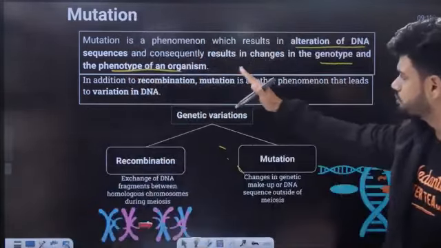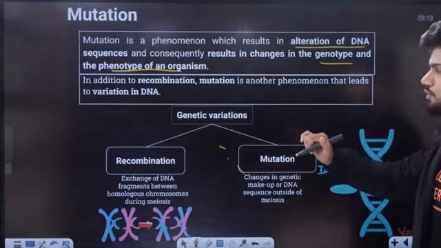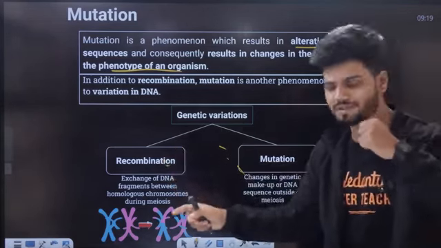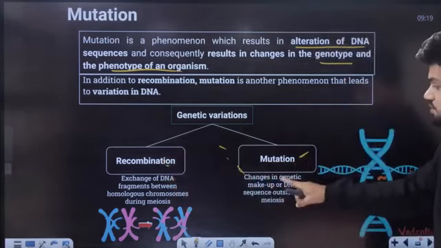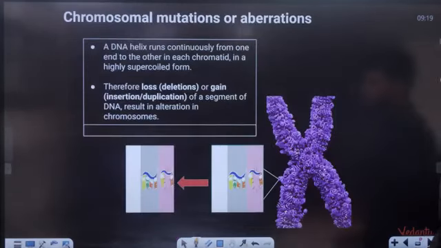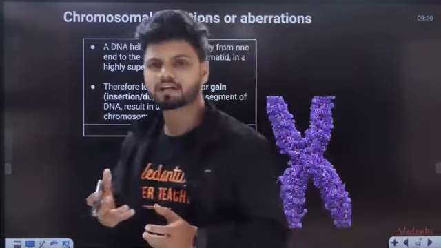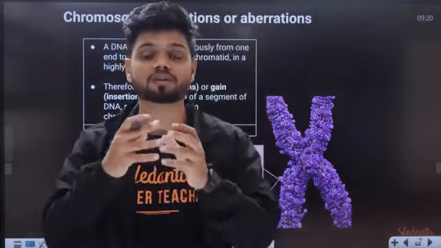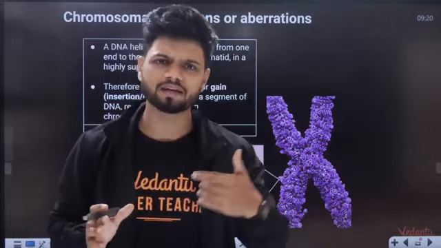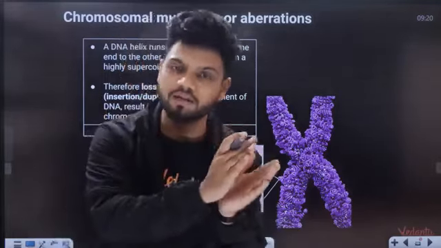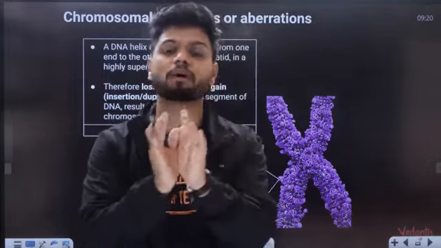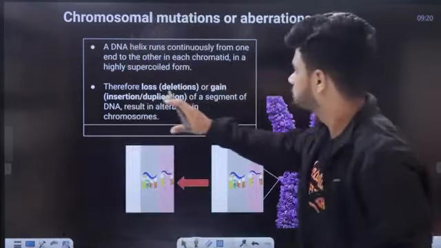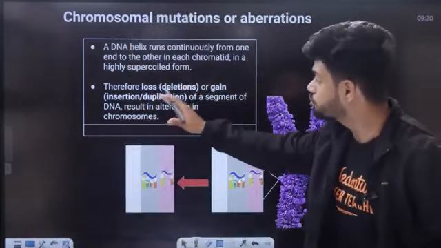In addition to recombination, mutation is another phenomenon that leads to variation. So there are two main causes of genetic variation: recombination during meiosis, and mutation. That is a change in the genetic makeup. Now, what exactly is mutation? In mutation, there is a change in the DNA, or there is a change in the gene also. Gene is a part of DNA, the smallest segment of DNA. Gene is part of the chromosome. So any change in chromosome, there will be a change in gene also. So there can be loss or gain, or insertion or duplication of a segment of DNA.